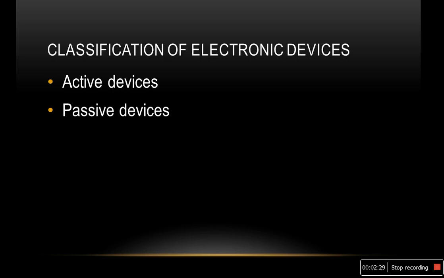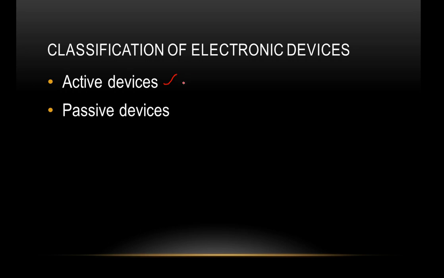So what is meant by an active device? Active devices are the devices which can act as the source of energy. Active devices are the devices which can act as a source of energy, the devices which can amplify, and the devices which can perform switching operation.